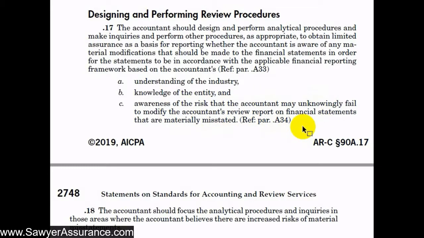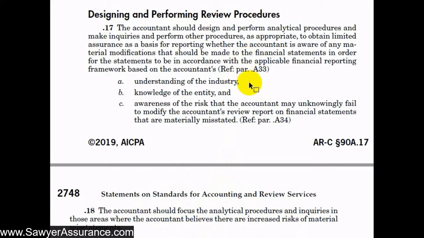So in later videos, we will get into specifically what types of procedures we should do, but this just tells us our overarching goal here in performing these procedures. And in an effort for efficiency and effectiveness, we would want to focus our analytical procedures and inquiries in areas where we believe there's an increased risk of material misstatement.